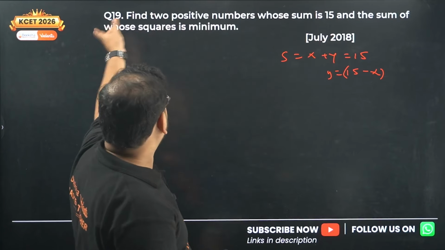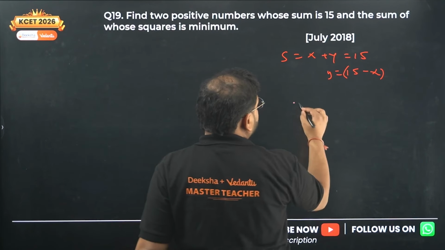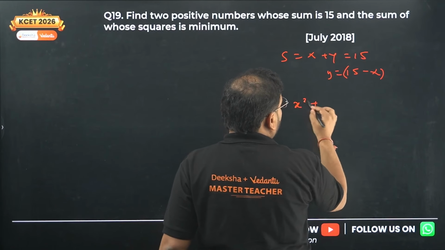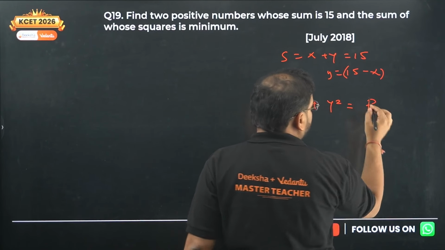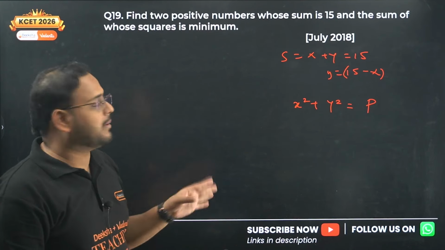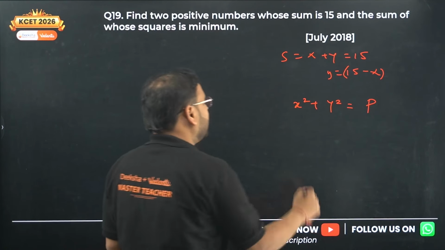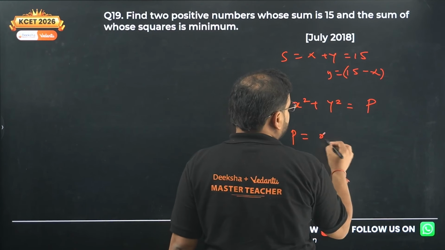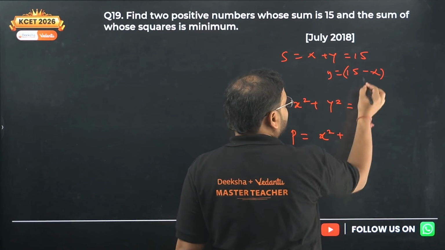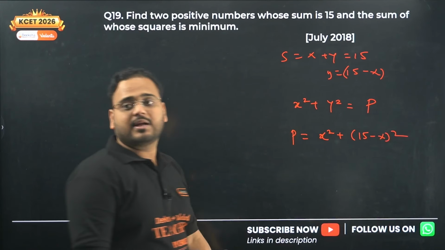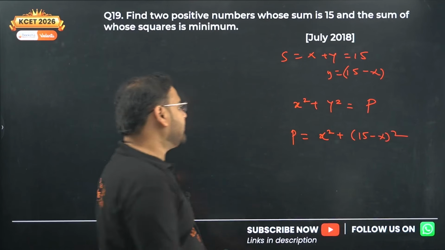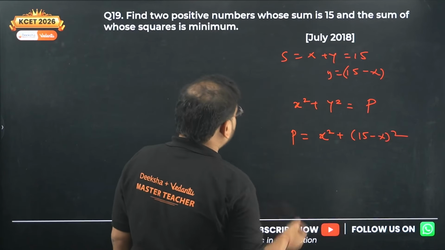Next, the sum of the squares of the terms means x square plus y square. Let's call this value p. This value should be minimum; I have to minimize this. First of all, write p equals x square as it is, and the y value we write in terms of x as (15 minus x) the square. Now you're going to find the derivative to minimize it using the second derivative.